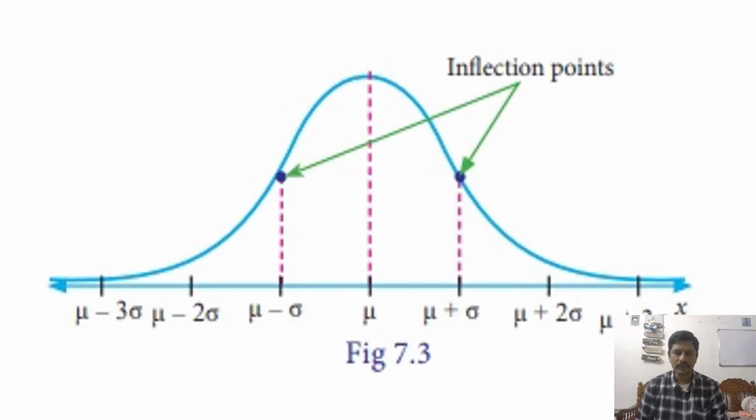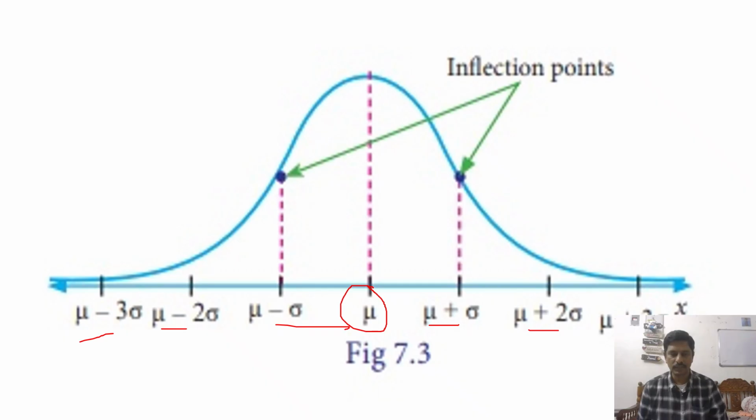So these are the inflection points. We call them inflection points. So see here, x is equal to mu. We take it as the base point, and mu plus sigma, mu plus 2 sigma to the right side of mu, mu minus sigma, mu minus 2 sigma, mu minus 3 sigma are the base points of a normal distribution. These are called inflection points.